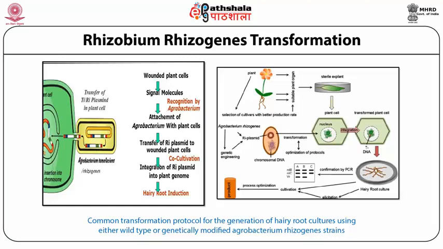Once the proper transformation takes place, we will study that the hairy root-like structure develops on the leaves or the infected part of the plant, which should be confirmed by PCR.